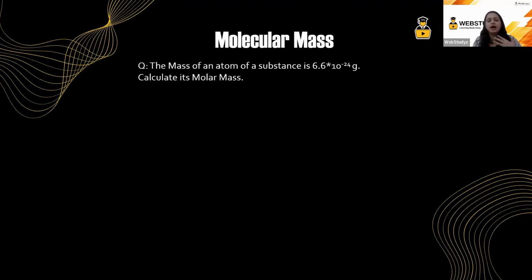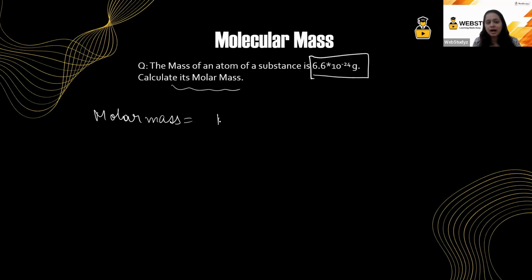Moving on to the next, we have a question, and the question is saying the mass of an atom of a substance is 6.6 into 10 raised to the power minus 24 grams. Calculate its molar mass. So students, you have to calculate the molar mass, and the molar mass means what?